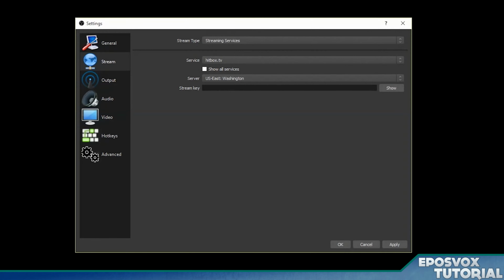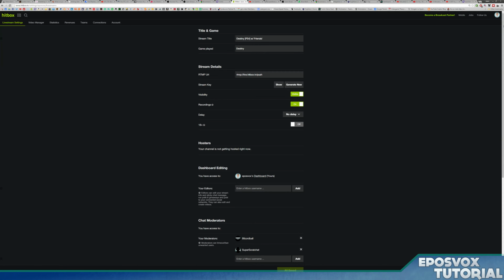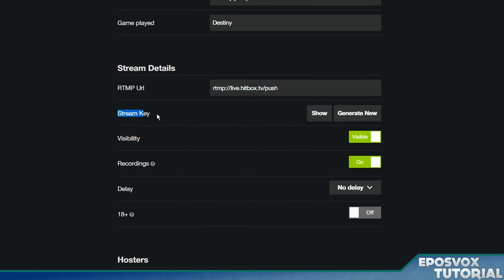And then under stream key, you're going to want to go to your Hitbox live settings dashboard. If you're logged into Hitbox, click your avatar in the top right hand corner here and go to live stream settings. It's going to bring you to this page. You have your stream key under stream details. You can show it and then copy it and paste it in that box.